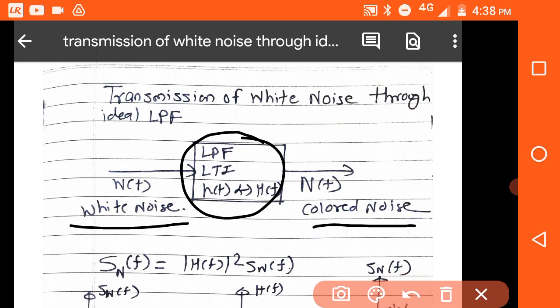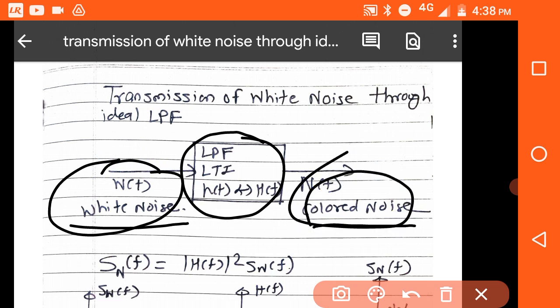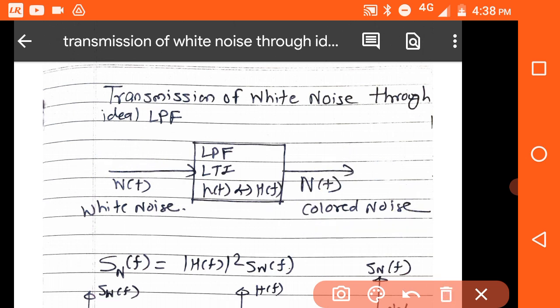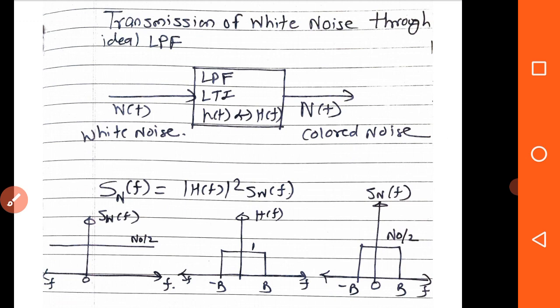So if white noise is passed through an LTI filter, which is a low pass filter, then you will get colored noise. Why is it called colored noise? Because you will not get all the frequencies, as in the case of white noise, where there is a constant PSD for all the frequencies. In the case of colored noise, you get a limited frequency range, or noise will impact a few frequencies.